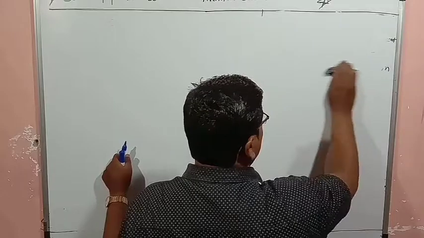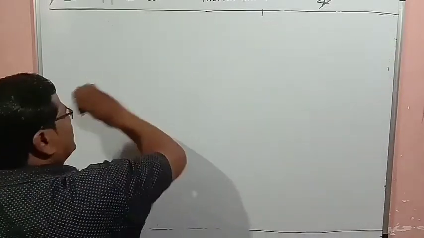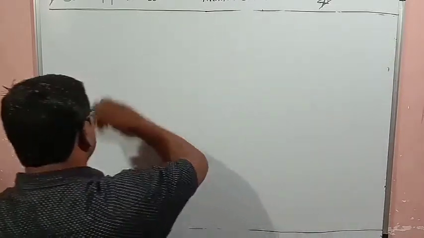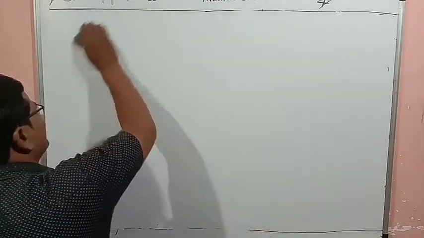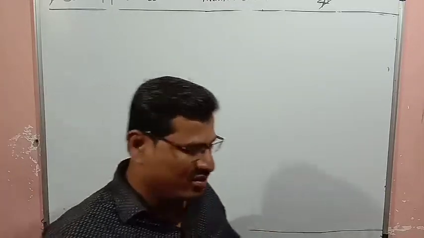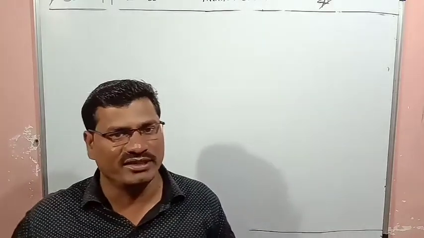What is meant by notochord? It is a rigid support present inside the body. If it is present, the notochord is present. If it is not present, the notochord is absent.